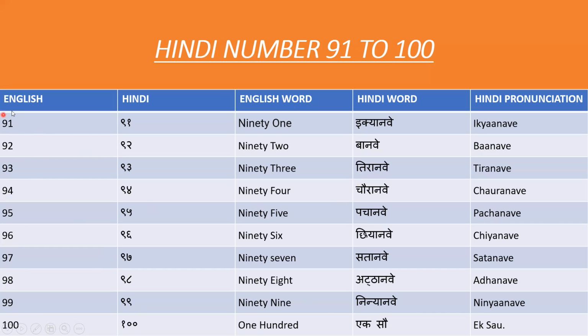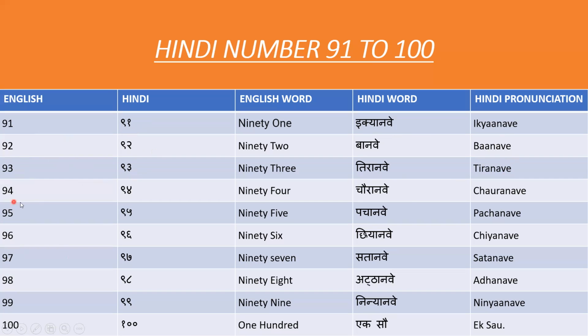Okay. And come to our next slide, 91 to 100. For 91 in Hindi we say Ikyanbe. This is how we should write Ikyanbe. For 92 in Hindi we say 92, no or do, 92. For 93 in Hindi we say 93, no or teen, 93.